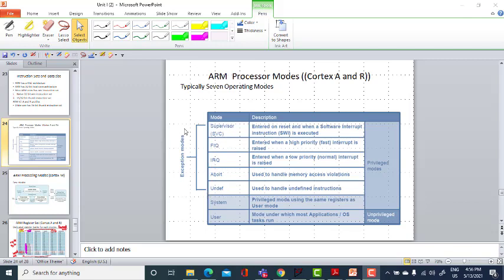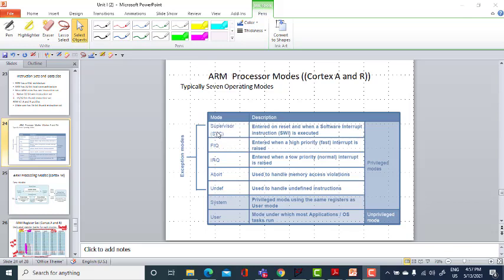Keep in mind, these 7 operating modes are for Cortex-A and R profiles only. User mode is in unprivileged mode. Each mode has its own stack space and a different subset of registers.